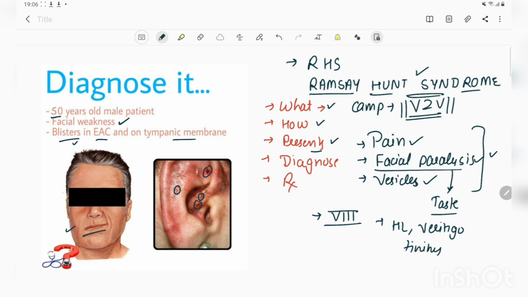These are uncommon manifestations, as the case usually presents with the other manifestations. But when the virus affects the eighth cranial nerve, these manifestations can also occur.